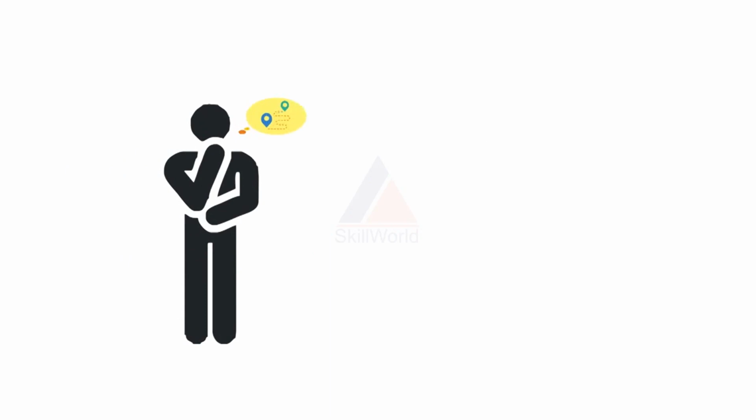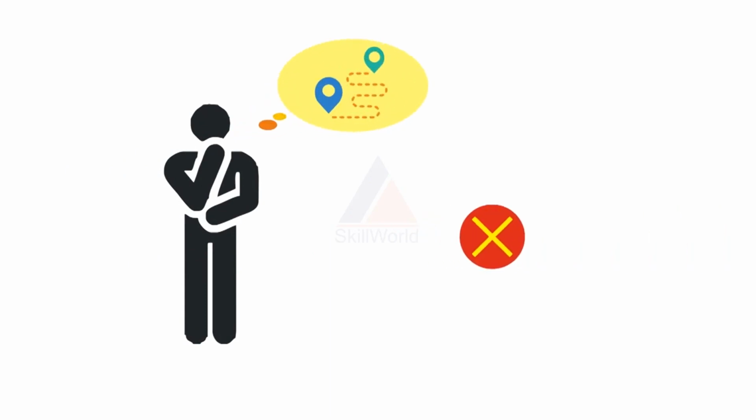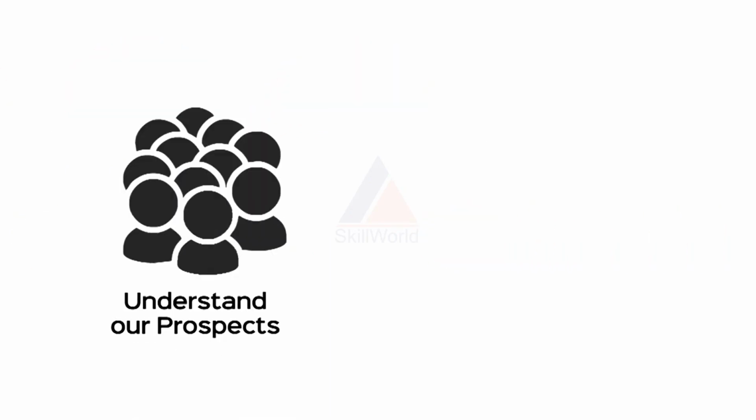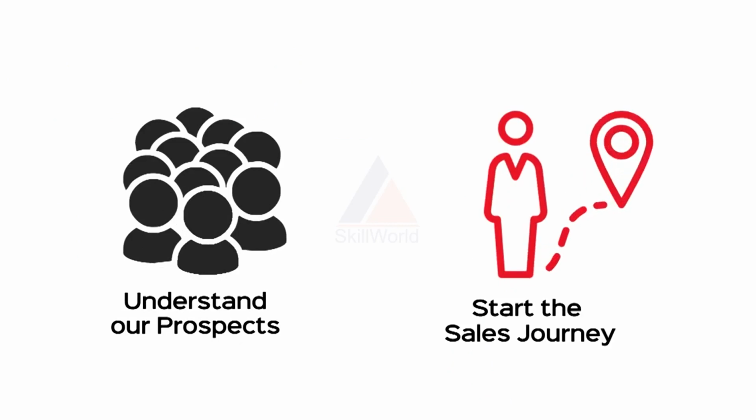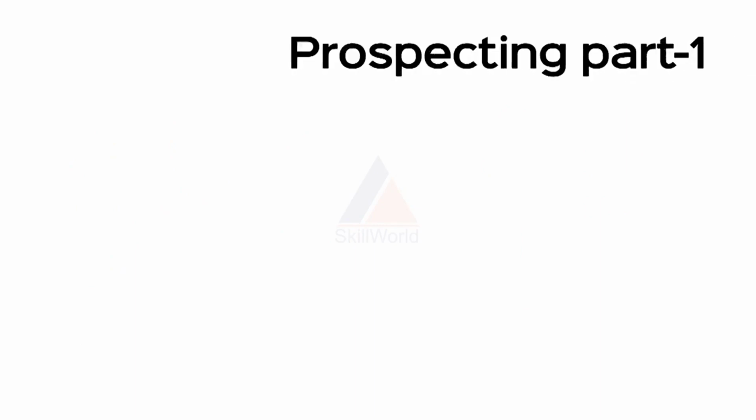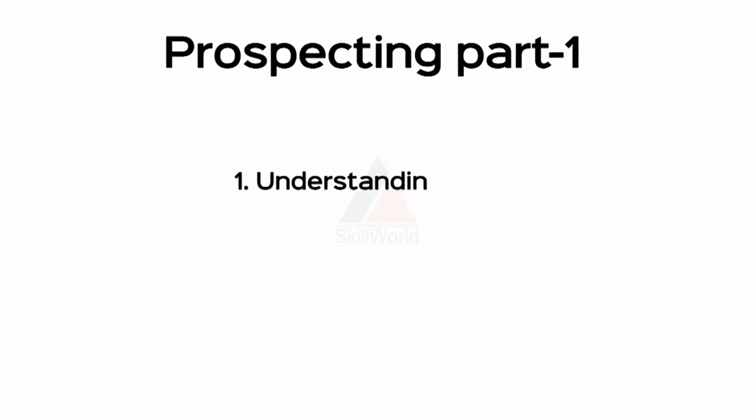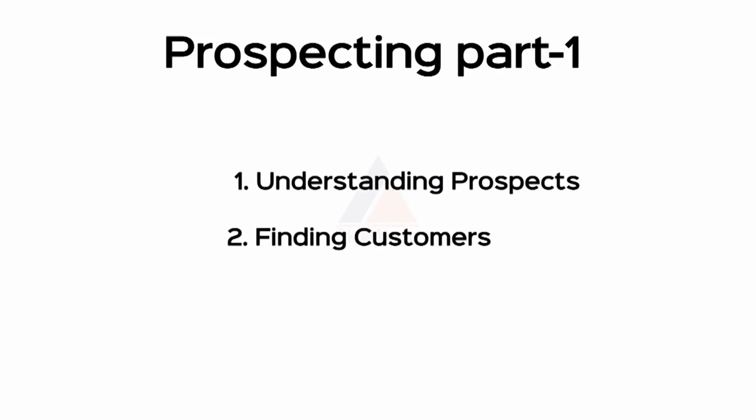Unless we know where we have to go, we can't start the journey. Therefore, it is a very important step in the sales process. We must understand our prospects very clearly to start the sales journey. In Prospecting Part 1, we will talk about first, understanding prospects, second, finding customers, and third, creating interest.